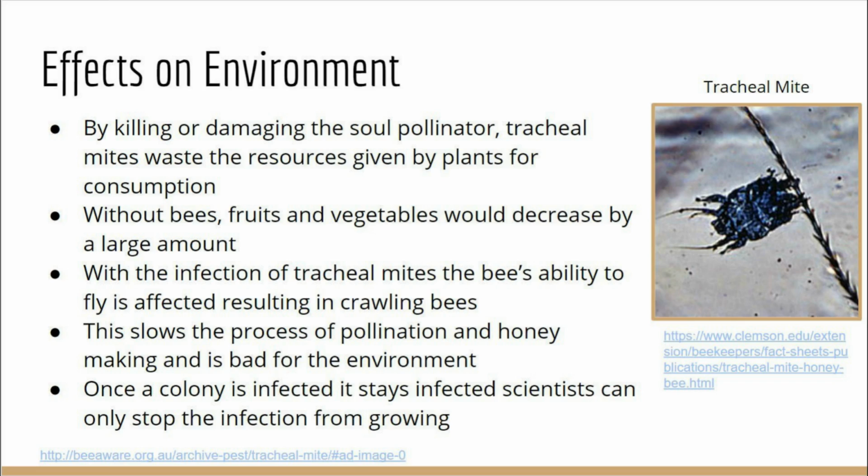Effects on the environment. By killing or damaging the sole pollinator, tracheal mites waste the resources given by plants for consumption. Without bees, fruits and vegetables would decrease by a large amount. With the infection of tracheal mites, the bee's ability to fly is affected, resulting in crawling bees. This slows the process of pollination and honey making, therefore it is bad for the environment.